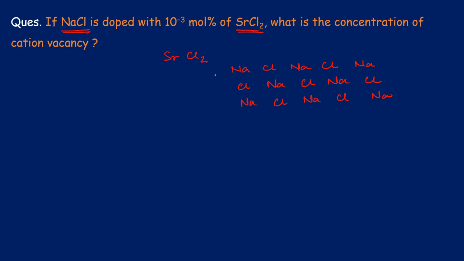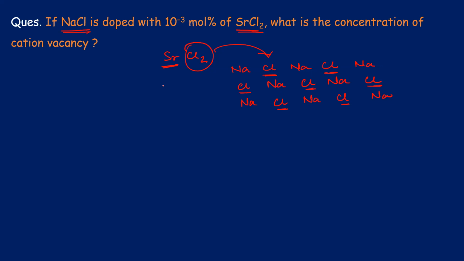So one thing I can easily see that this Cl2 is not going to affect this crystal because here also we are having Cl. Yes or no? Yes, sir. We are also having Cl, so it is not an impurity here. Cl is already present in it. But the strontium ion is a different thing.